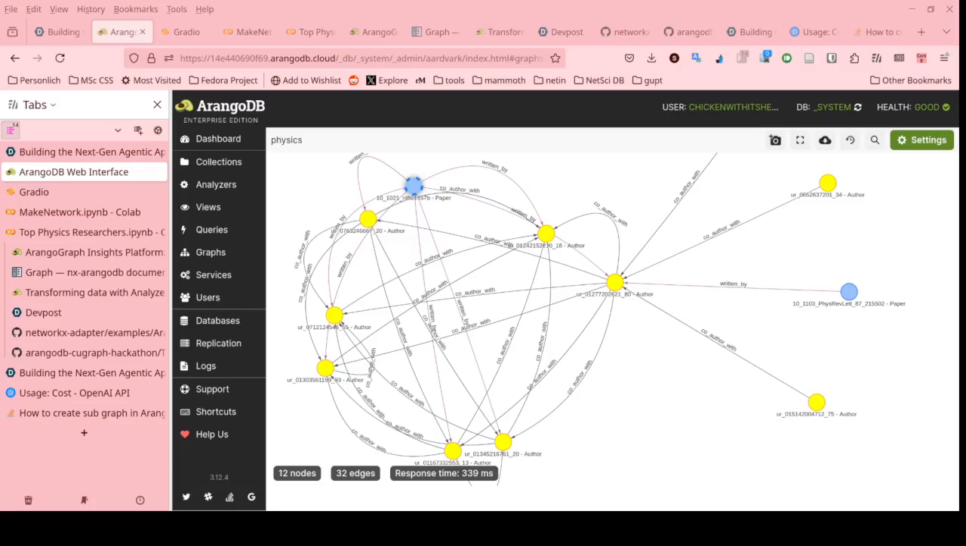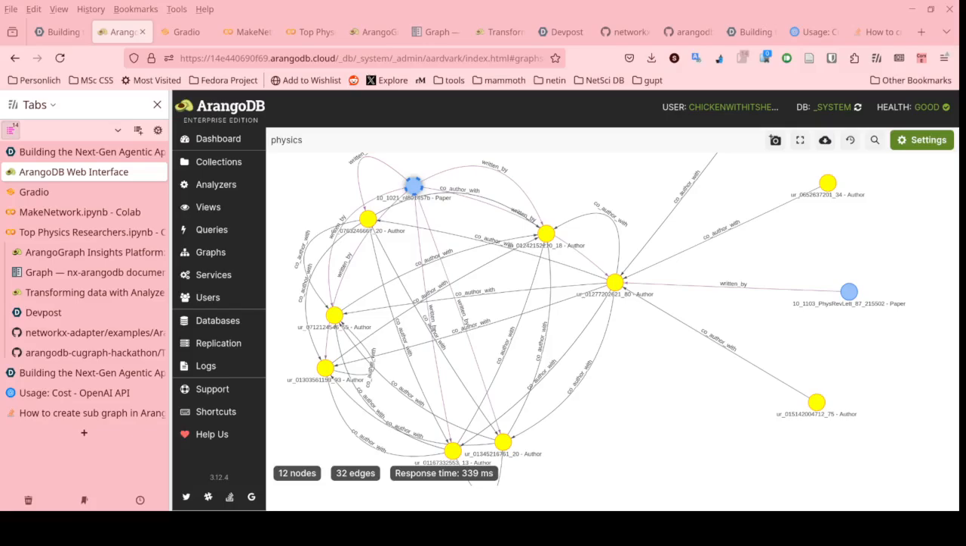I am a software engineer and master student in computational social science. This is my submission for the ArangoDB GraphRag and CuGraph Hackathon. My project is focused on studying the network of top physics researchers and their papers. This domain falls under the umbrella of science of science, a field that combines sociology and data science.